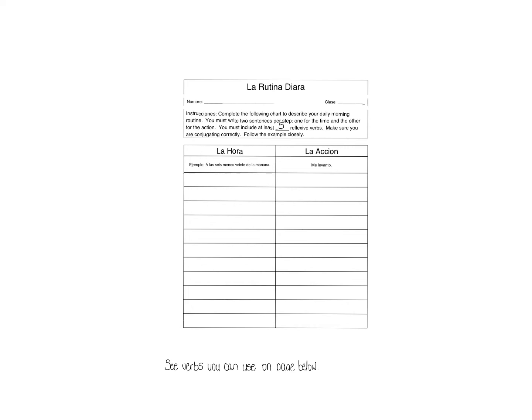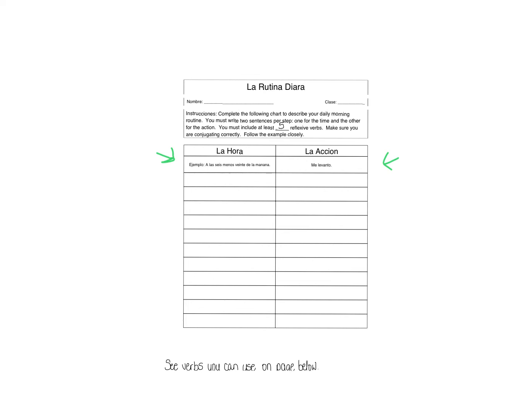Follow the example closely. So if you look at my example here, okay, the first thing that I said was the time. I said a las 6:20 de la mañana. That's 5:40 a.m. Right? I do not get up that early right now, but during school I do. And then my action is over here. And I put me levanto, which means I get up.